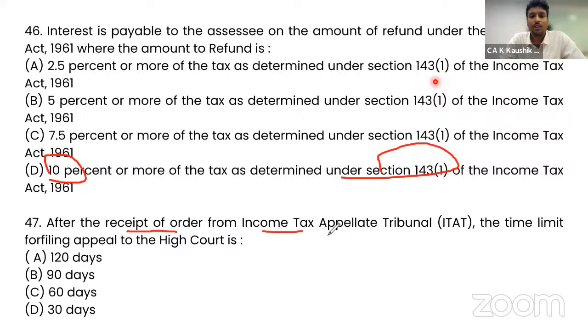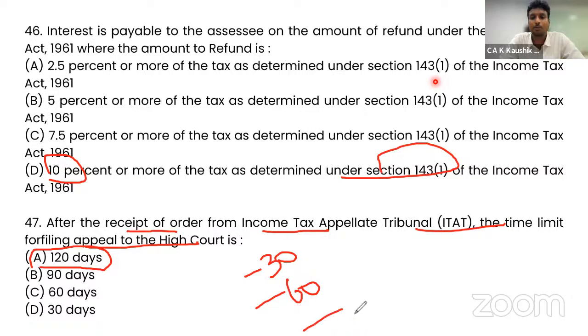After the receipt of order from Income Tax Appellate Tribunal, what is the time limit for filing appeal to the High Court? So the High Court has a time limit of 120 days. Here we have first level of appellate authority 30 days, second level of appellate authority 60 days, Income Tax Appellate Tribunal 120 days, and Supreme Court 90 days.